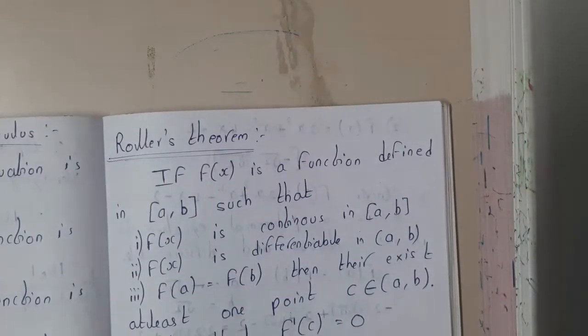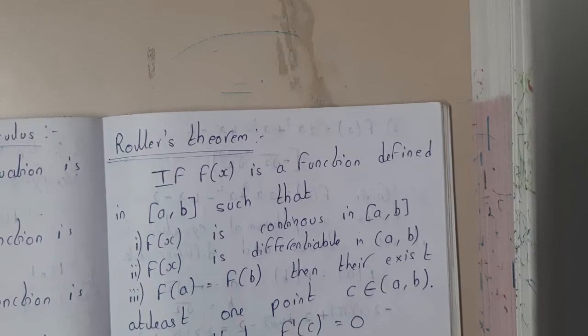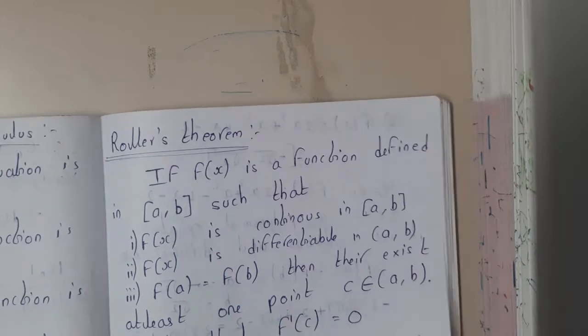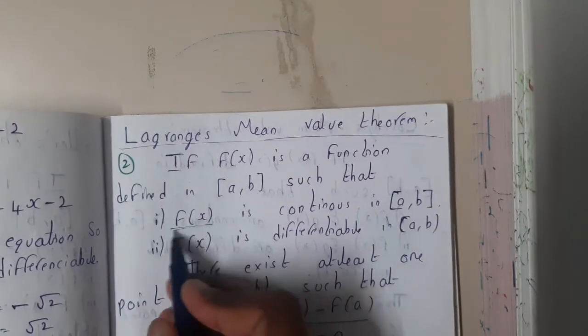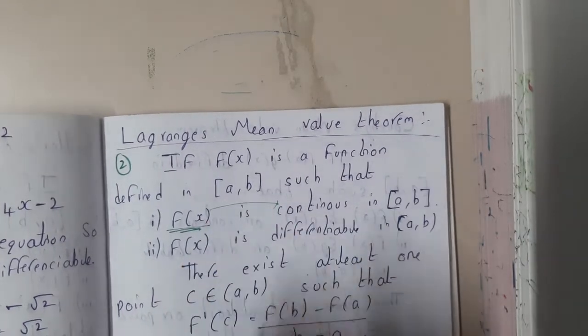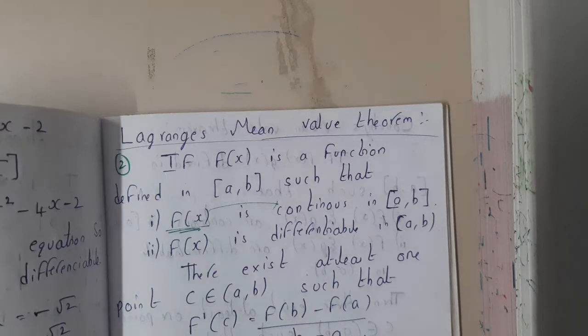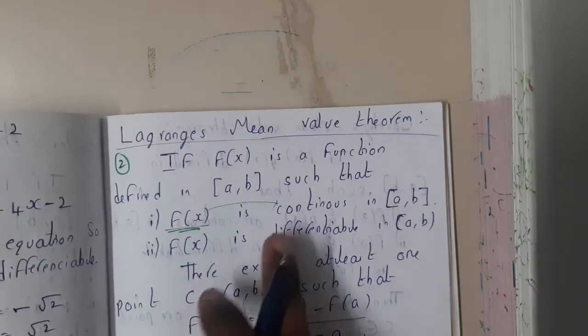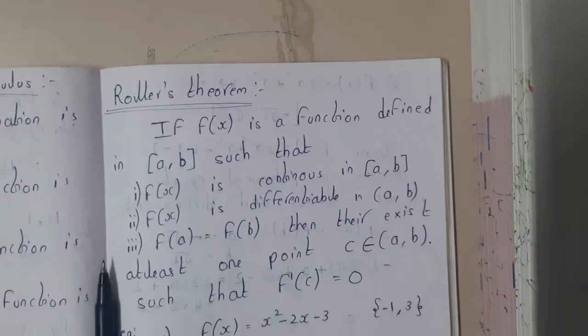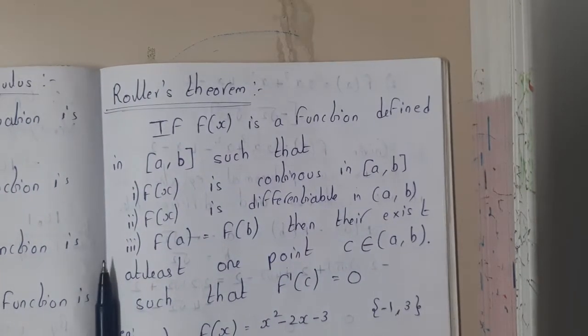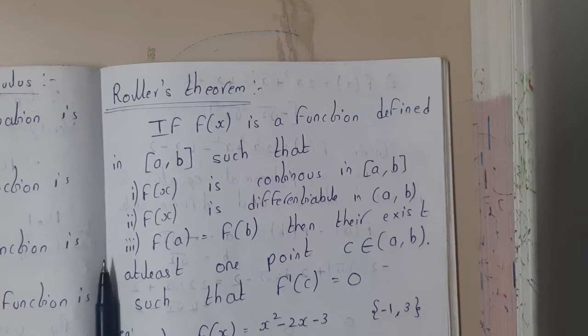The reason why I told you these statements is that in theorems like Rolle's theorem and Lagrange's theorem, we have multiple theorems. Based on the function, you should first check whether it is continuous or not, because if it is not continuous, there is no need to apply the following steps. So let us start with the first method, that is Rolle's theorem.